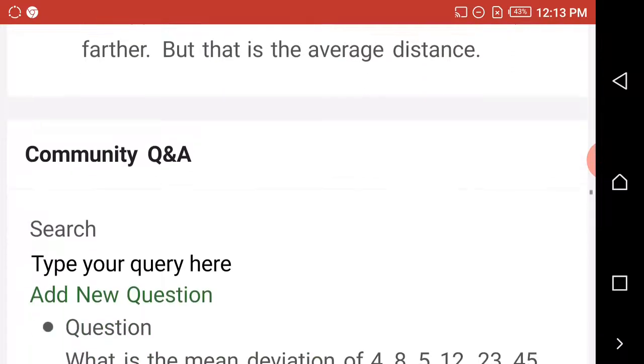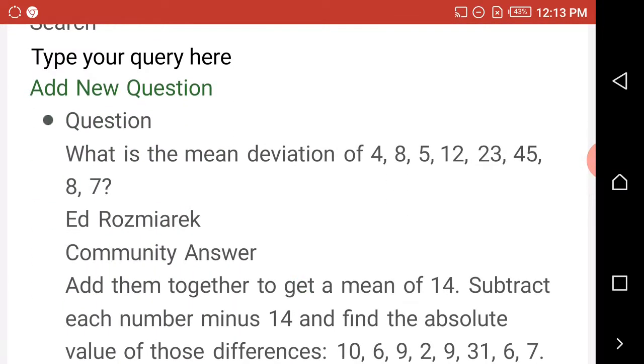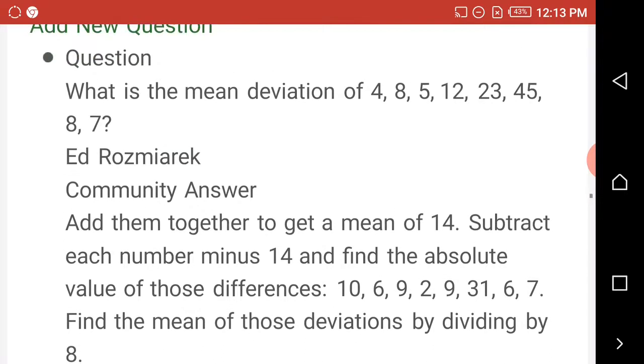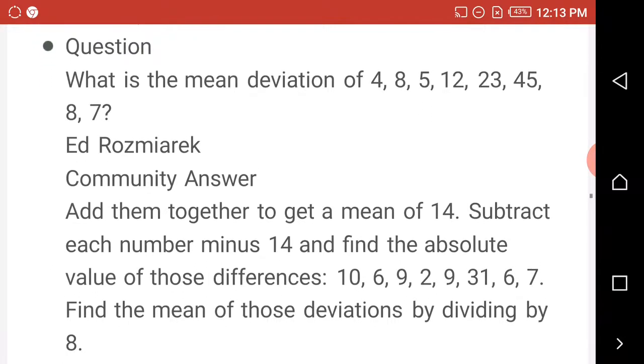Now, I will answer some questions. Question and answer time. Question 1. What is the mean deviation of 4, 8, 5, 12, 23, 45, 8 and 7? Remember what you're going to do. Take your pen now.